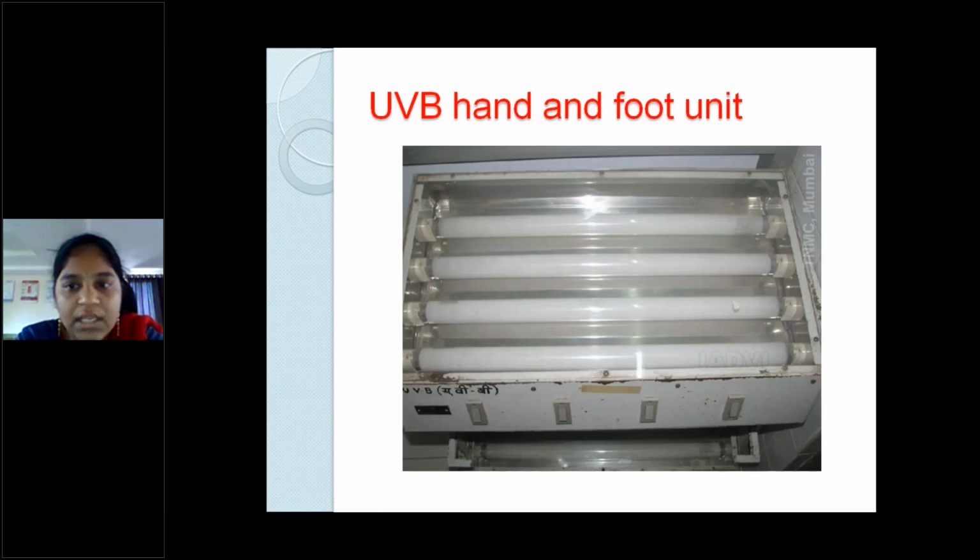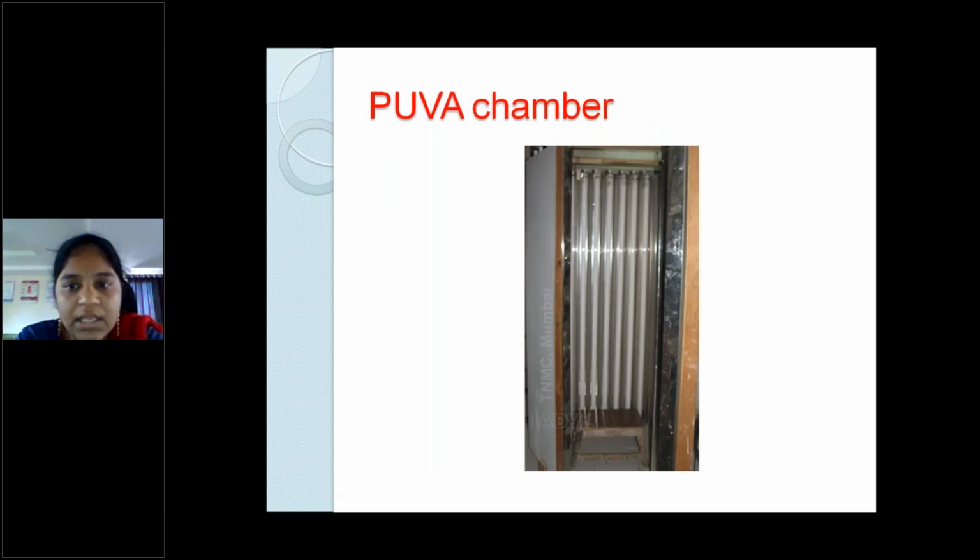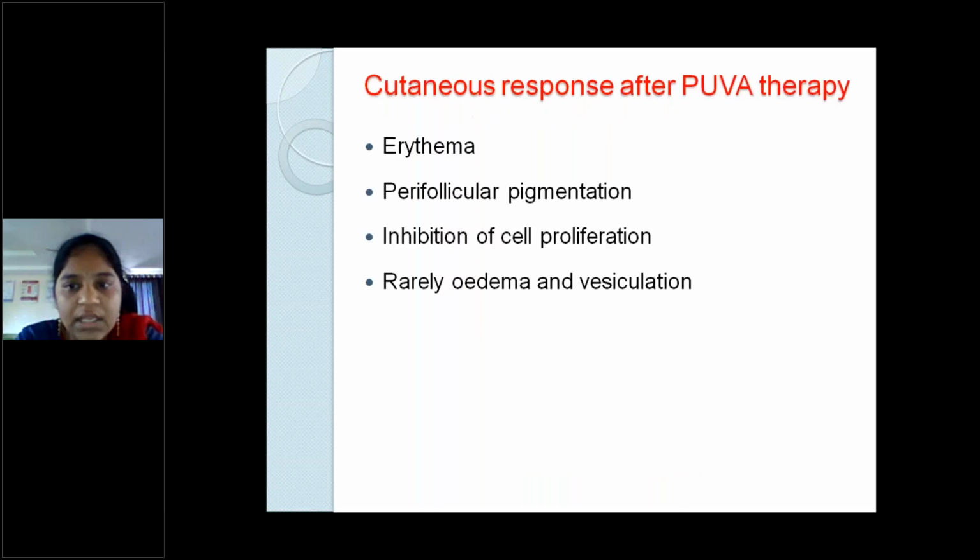This is a hand and foot unit, and this is the complete PUVA chamber. Here, the patient is asked to stand inside, the clothes are removed, and they are exposed. And what are the responses you get after giving PUVA? Erythema and perifollicular pigmentation you can see, and rarely edema and vesiculation. But when you see edema and vesiculation, we should cut down the exposure time, and tell the patient that it is a common side effect and the skin will return to normal.